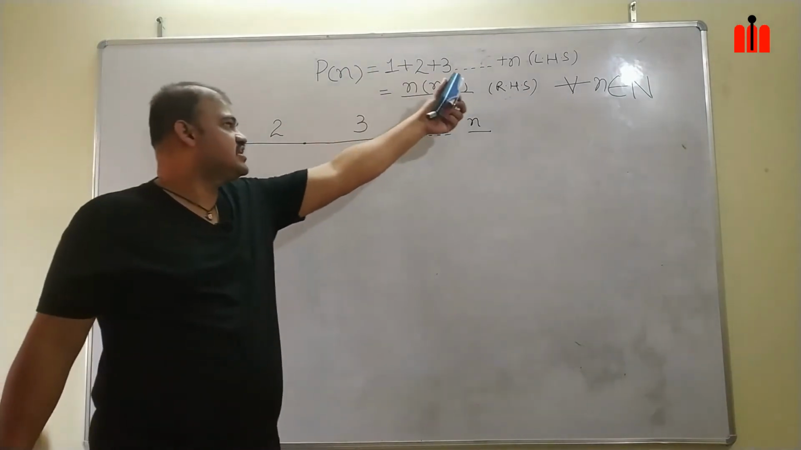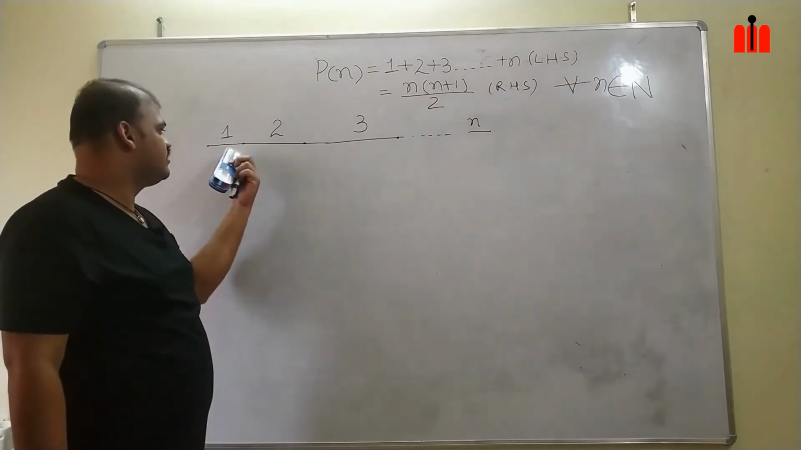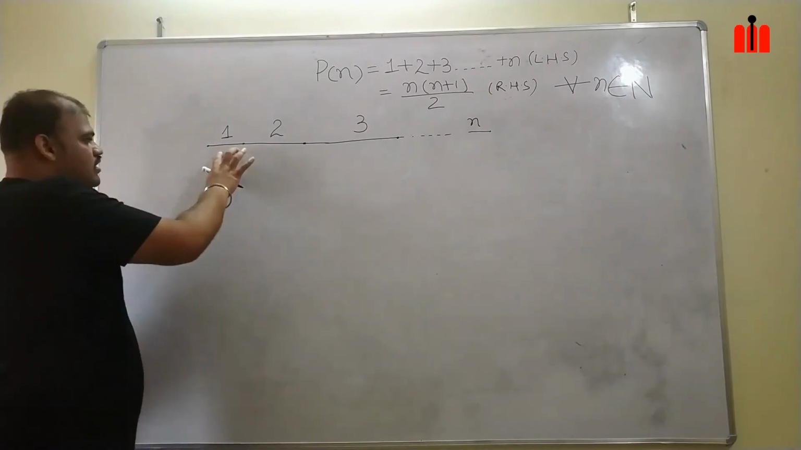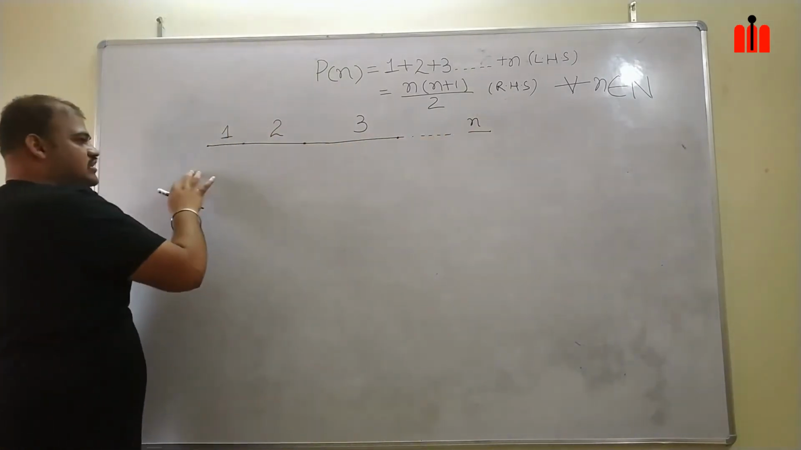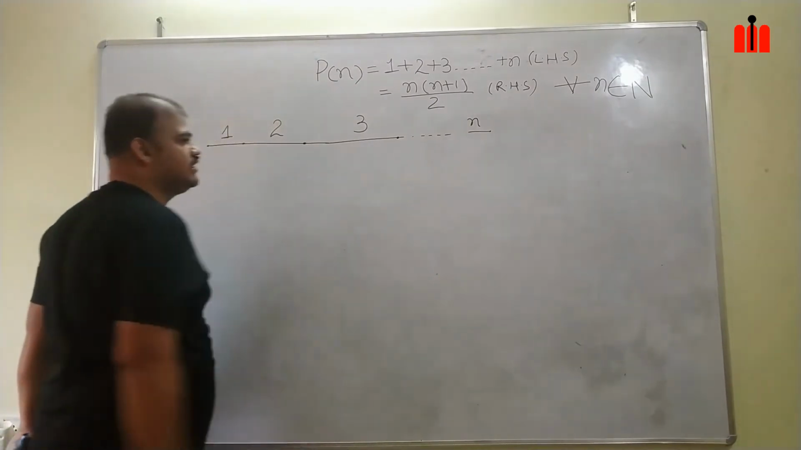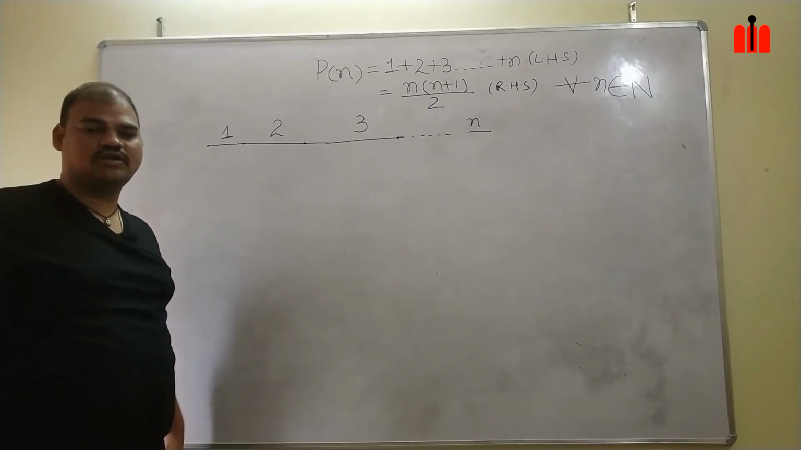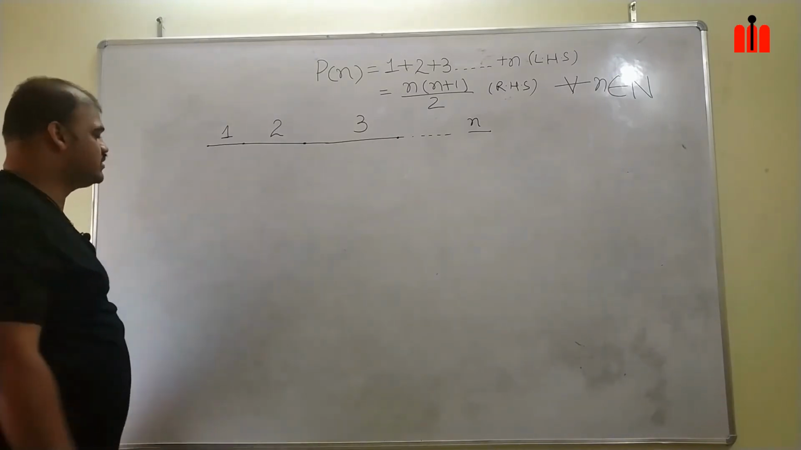Sum of the first n natural numbers is nothing but the length of this line, 1 plus 2 plus 3 up to n. So the length of this line is my sum of the first n natural numbers. Okay, you agree with this?